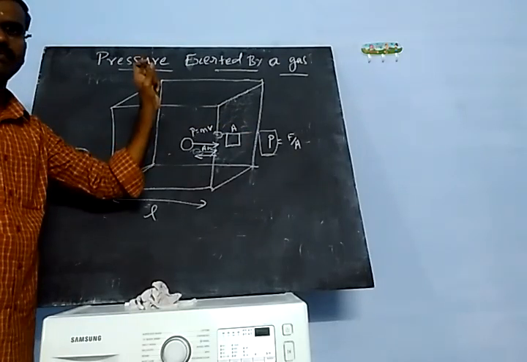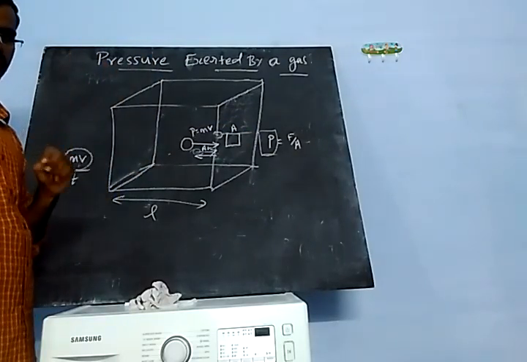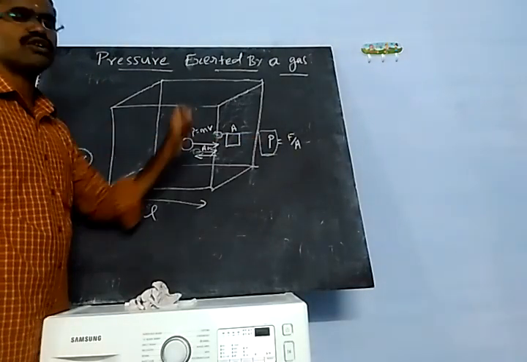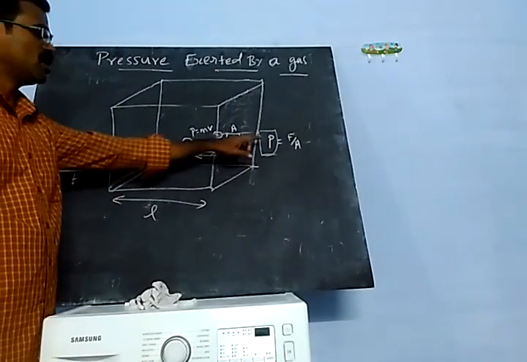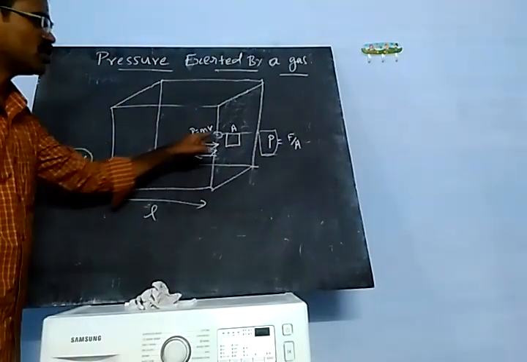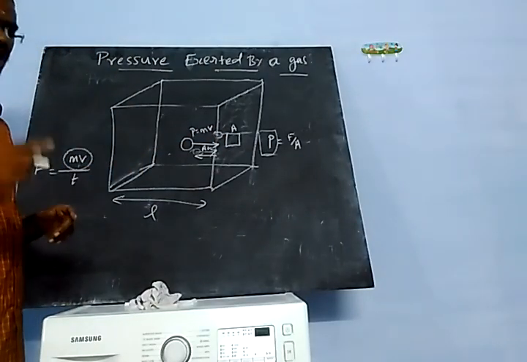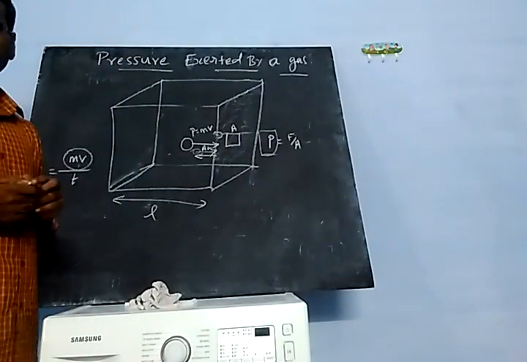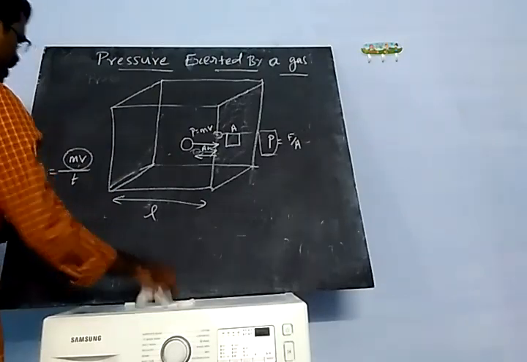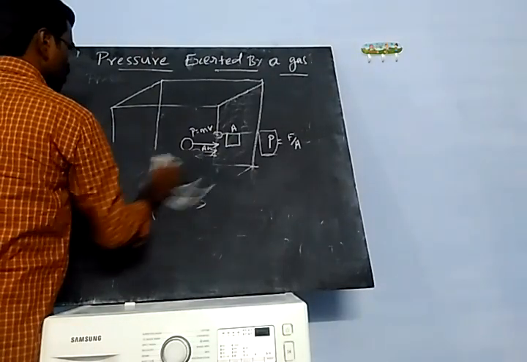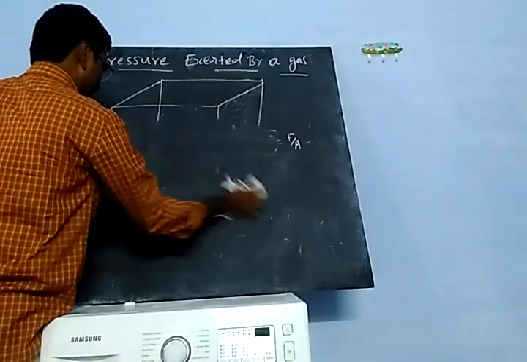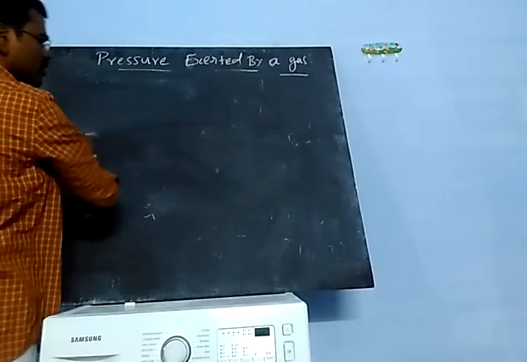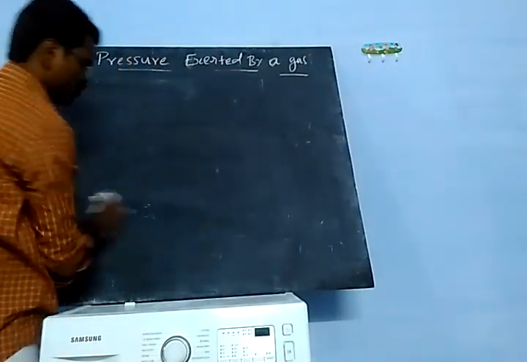We will consider only one molecule. The gas has a very large number of molecules, but I am going to do this derivation for only one molecule: the pressure exerted by one molecule on the wall, per molecule, how much pressure is exerted on the wall of the container. Do you understand? Then next, I already told that the molecules are randomly moving and elastic in nature.